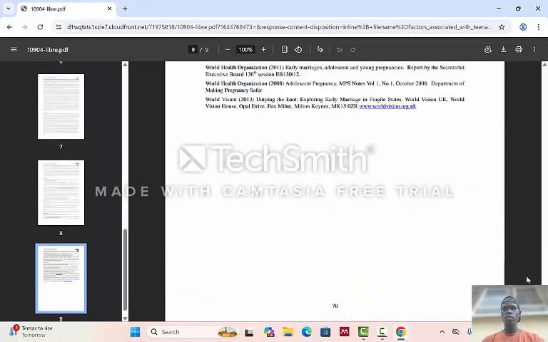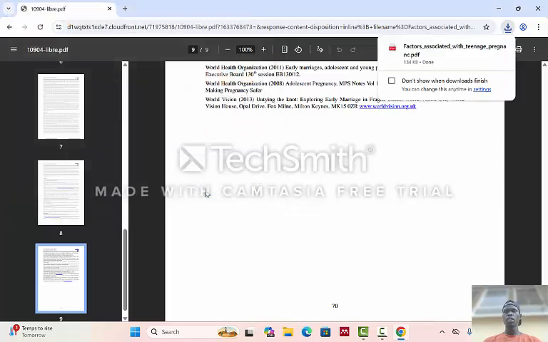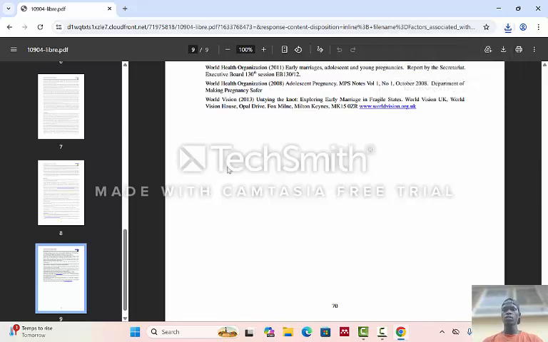For downloads, if you want to download it, you see this drop down arrow. You click on it and it automatically takes you to where you want to save it. This time we are going to save it in a folder for Adobe programs. We go to desktop, look for your folder, and then save it, and it will automatically download the file you want. So currently we have downloaded it. It's already there and saved.